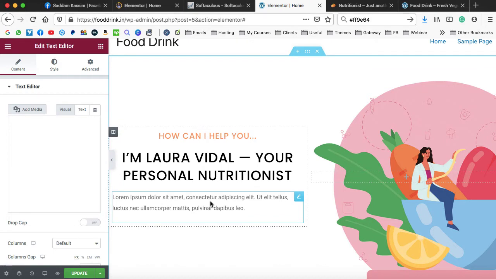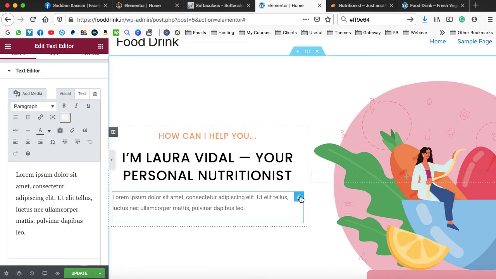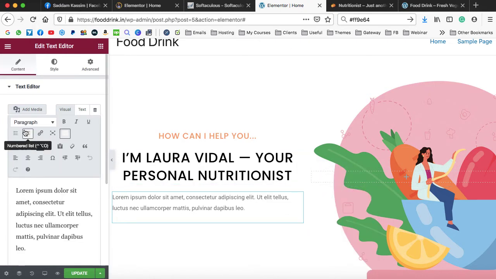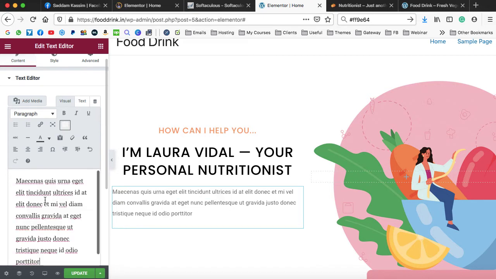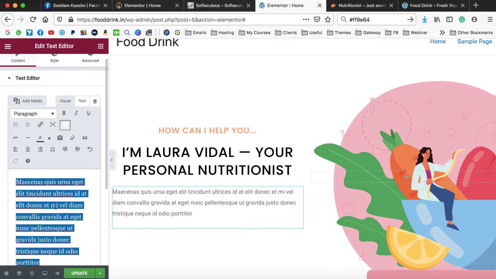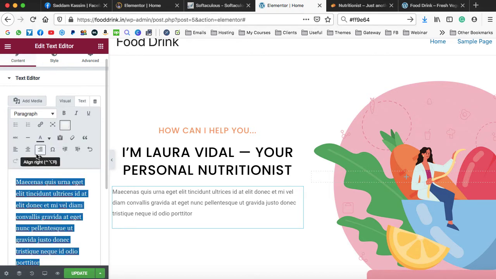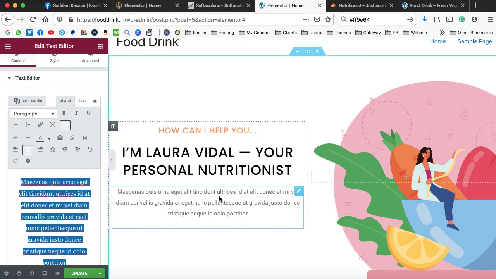Now it's time to change all the text from here. So just go on to this left panel. It has automatically been opened. If you can't see this type of box, then you need to right click, then edit text editor, and under the content you will be seeing this text editor. So click on it and we can paste the text that I had copied. It's time to align them to center. So Control A, select all the text, and here you can see this kind of option: align left, align center, align right. If you can't see these options, then you will be seeing this type of option, toolbar toggle. Click on it and then align center. So they will also be centrally aligned.